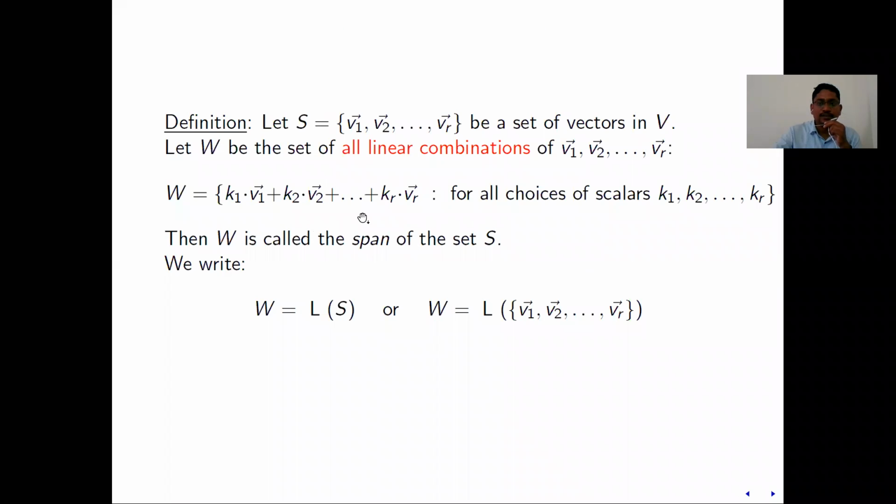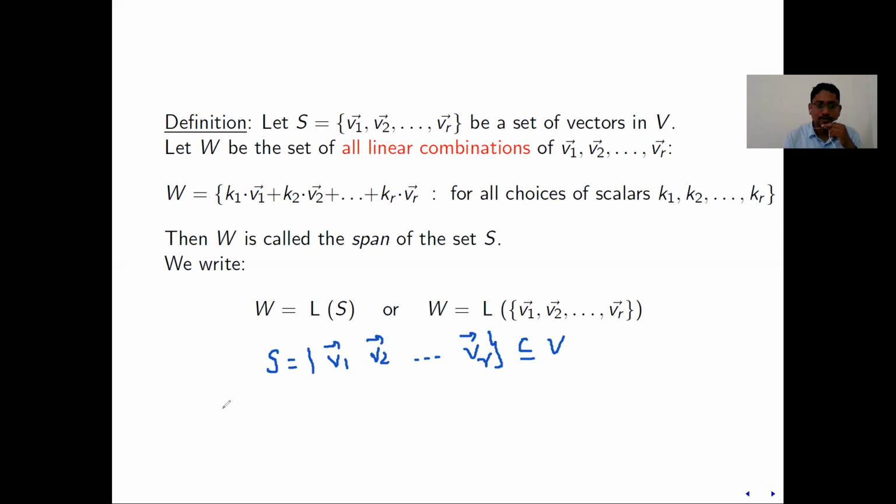And then what is the meaning of a linear span? We have discussed the definition of linear combinations. Now, what do we mean by the linear combinations of a set of vectors? Suppose S is any subset of V, say v1 bar, v2 bar, ..., vr bar.